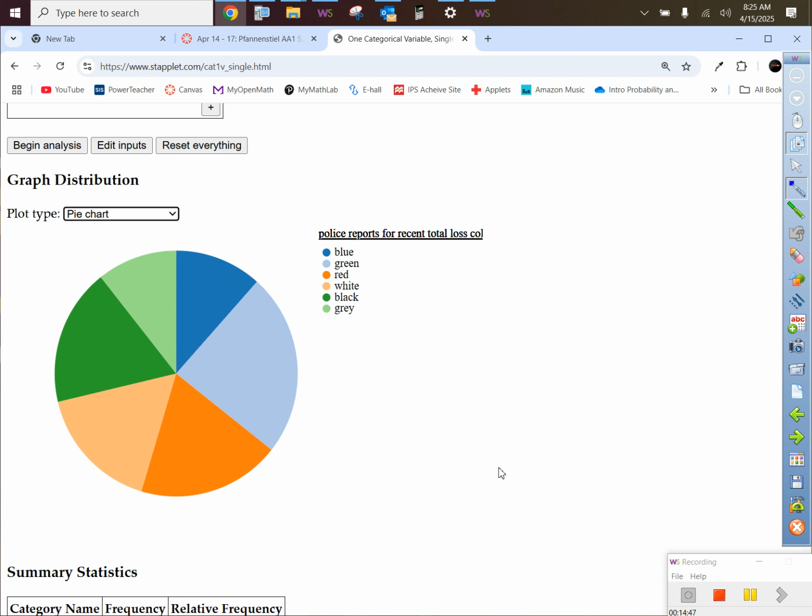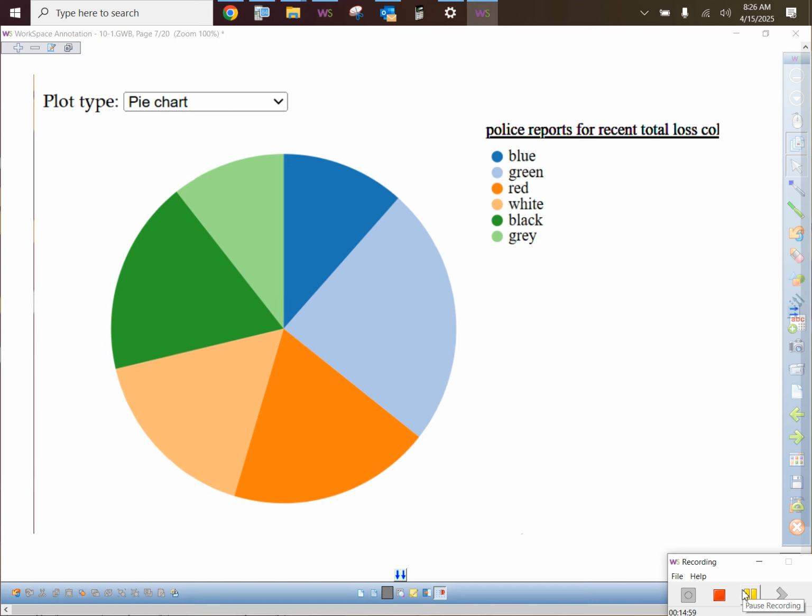I don't like this pie chart, though. Why do you think, this is a preview of what we'll do here in a second, I don't like that pie chart? It is correct. What's bad about it? Here's some things we don't like. It doesn't list any percents. Get deeper. This is a horrible graph. Even though it doesn't list the percents, there's something else that's just horrible.